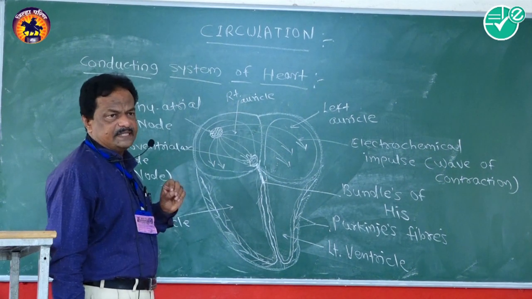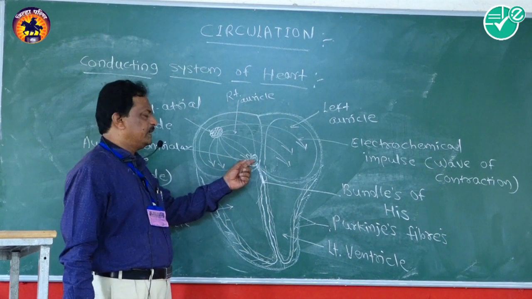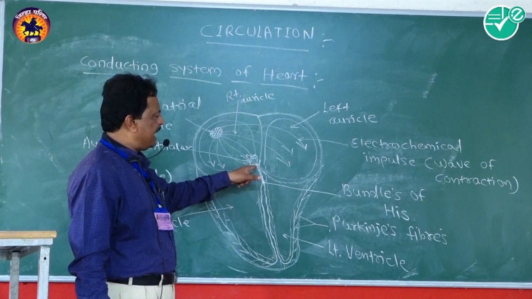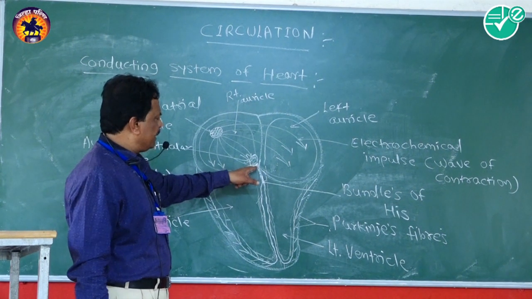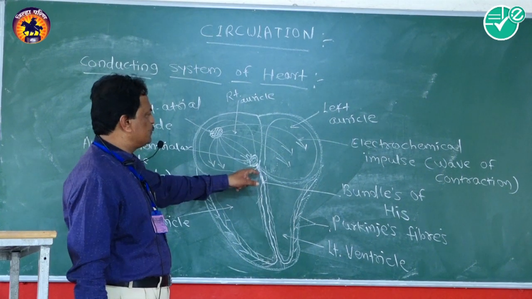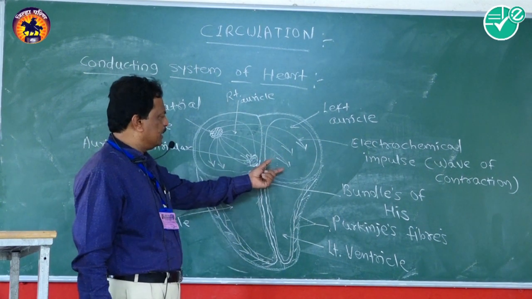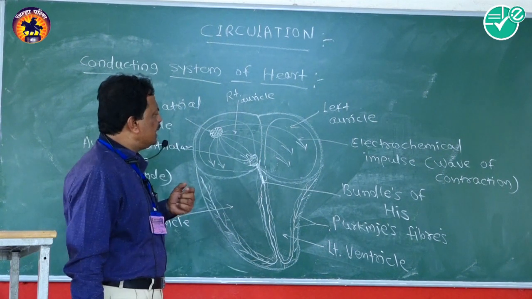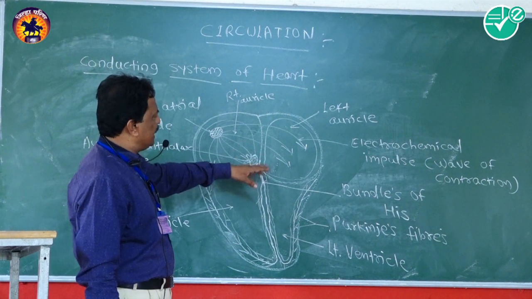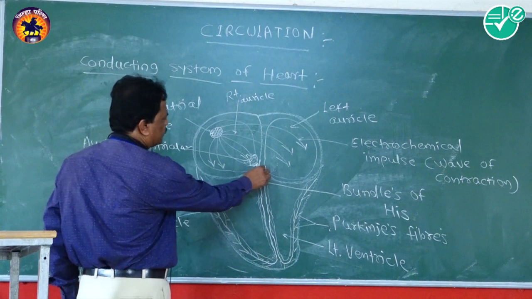Out of these waves, some are received by the other nodal tissue, which is present at the corner of the right auricular chamber, where the right auricle and left auricle walls meet each other.